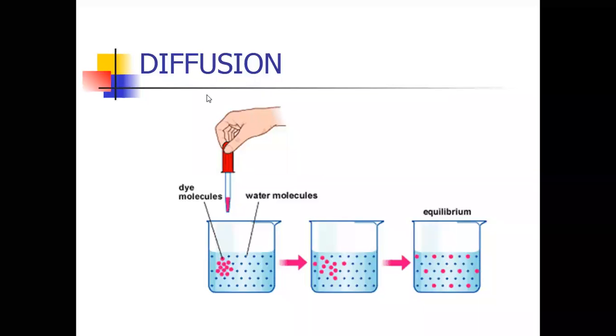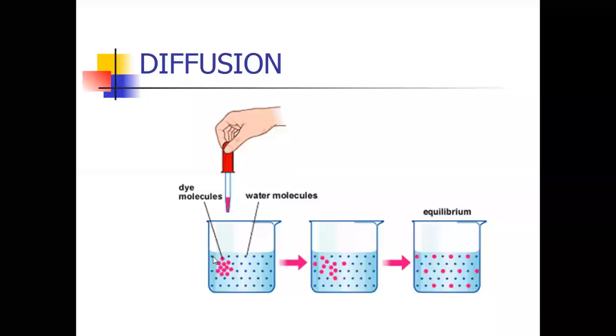What is explained in this experiment? High concentration of dye molecules can easily move to low concentration. In the water, dye molecules are absent at the beginning.